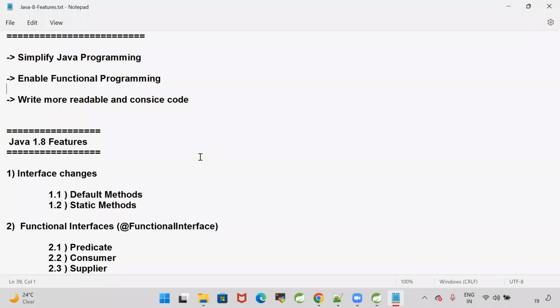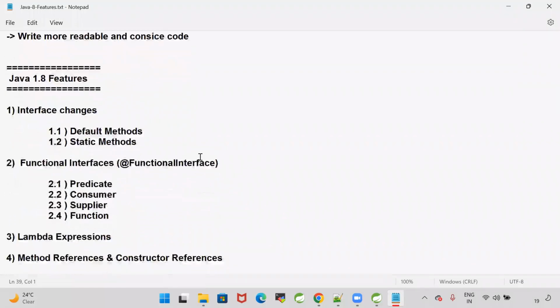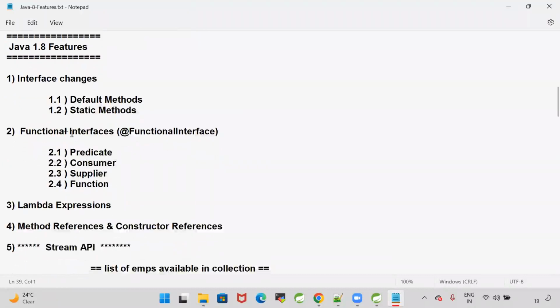And we have seen the summary. What are the new features that got introduced in the 1.8 version? First change, interfaces got changed. Up to 1.7, we can write only abstract methods in interfaces, but from 1.8 version, we can write concrete methods also in the interface.